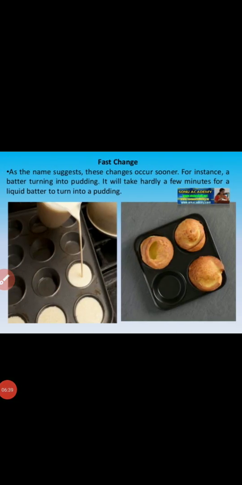So then a fast change. As the name suggests, these changes occur sooner. Sooner means बहुत जल्दी हो जाते हैं ये changes. For example, a batter turning into a pudding. It will take hardly a few minutes, by baking, for liquid batter to turn into a pudding. If you want to make a pudding from any kind of batter, it will take hardly a few minutes. So this is the fast change. It is a very sudden and quick change.